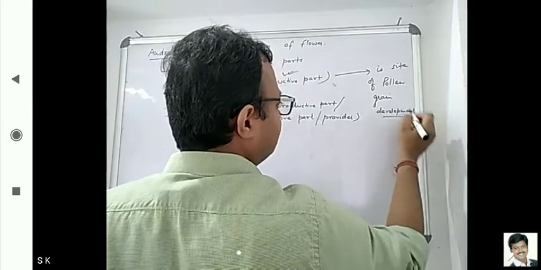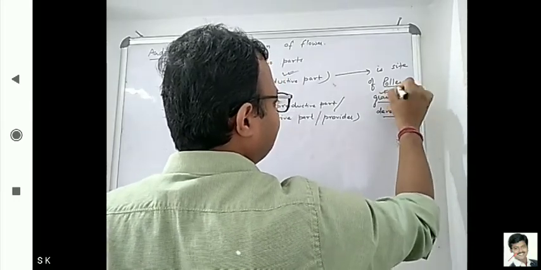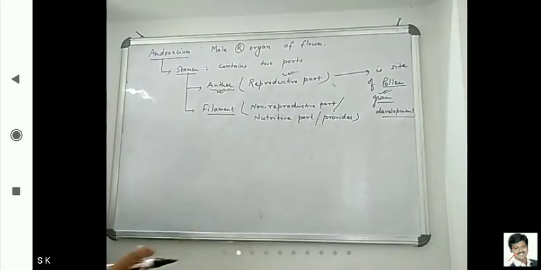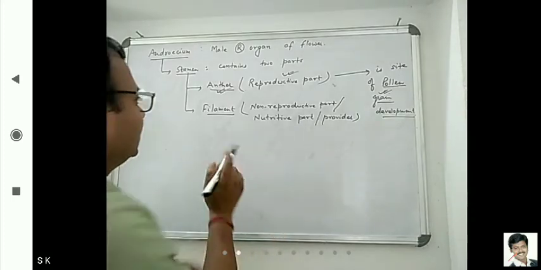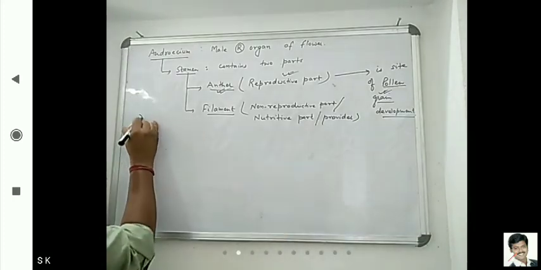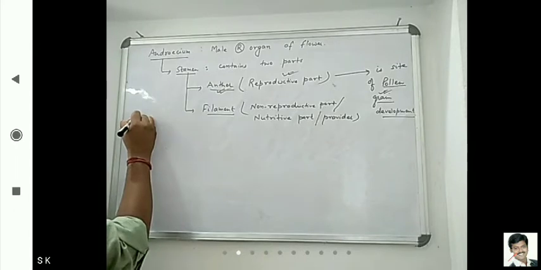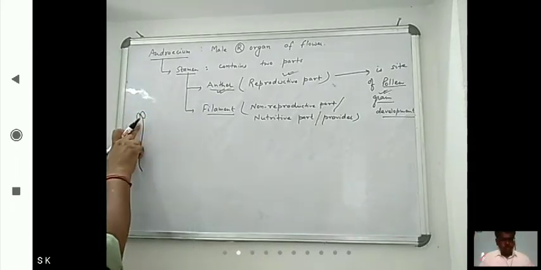It is the site of pollen grain development. So pollen grain develops where? Only in the anther. Okay, so pollen grain development. And you have already seen that in the stamen, the anther is there. So what we can say, it is the terminal part of a stamen.